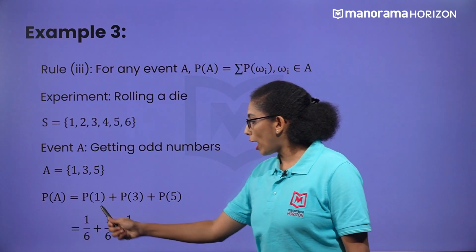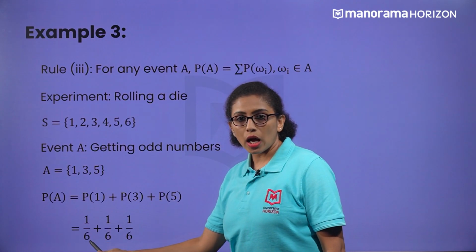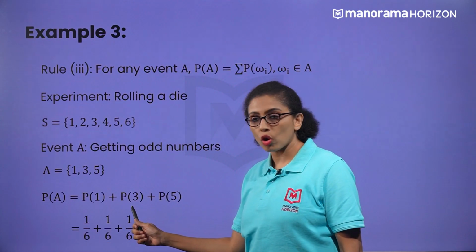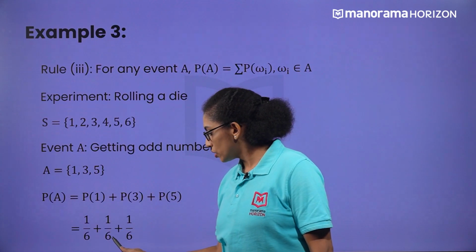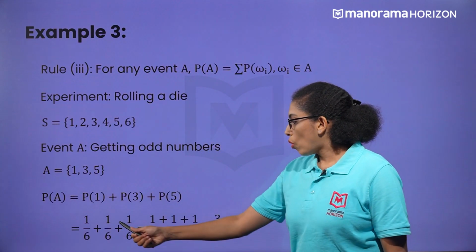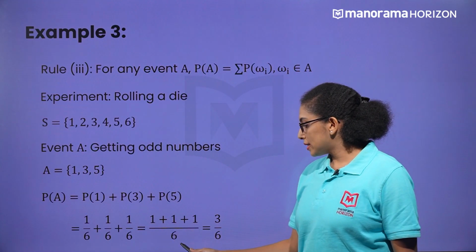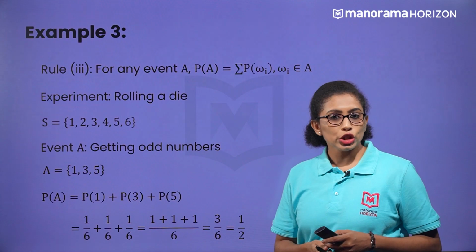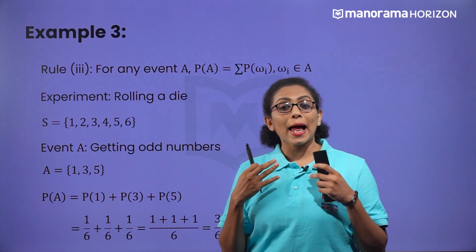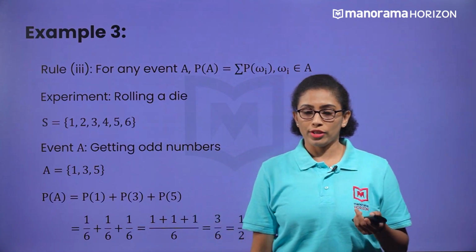So P of 1 will be 1 by 6. Similarly 3 and 5 can occur only once. So again the probability will be 1 by 6. So in total we get 1 plus 1 plus 1 by 6, which is equal to 3 by 6, and the final answer is 1 by 2. This is how we can calculate the probability of an event.